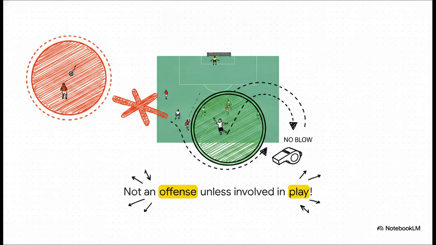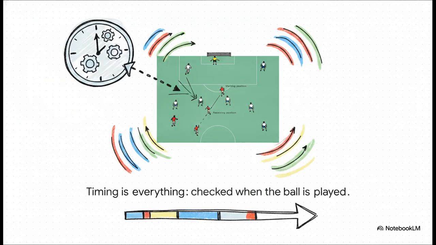But, and this is a huge takeaway for you, merely standing in an offside position isn't actually illegal. See the player on the far left? Technically, they're in an offside position. But, because the ball is being played to a totally different teammate in the middle, that offside player isn't involved. You literally have to interfere with play or bother an opponent for the ref to blow the whistle. And timing is absolutely everything. The magic phrase in the rulebook is when the ball is played.